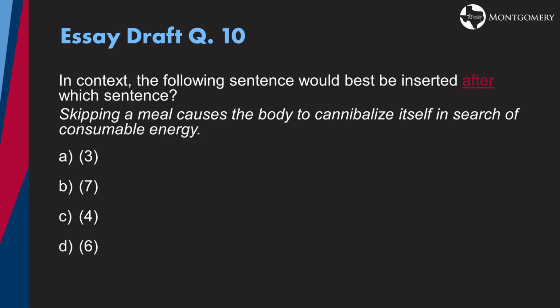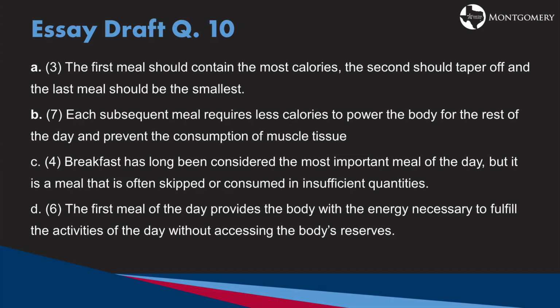In context, the following sentence would be best inserted after which sentence? Skipping a meal causes the body to cannibalize itself in search of consumable energy. A. Sentence 3. B. Sentence 7. C. Sentence 4. Or D. Sentence 6. So sentence A is, the first meal should contain the most calories, the second should taper off, and the last meal should be the smallest.